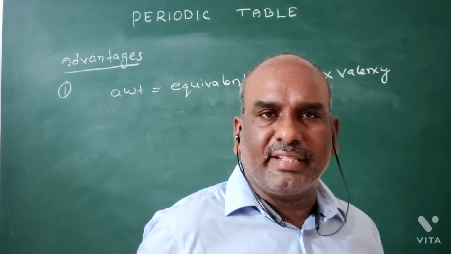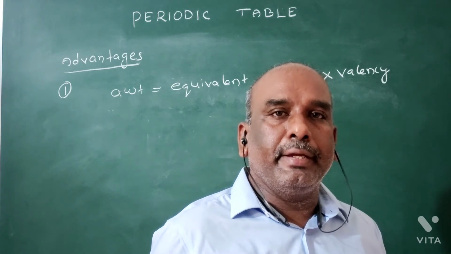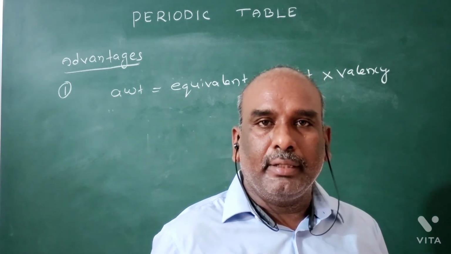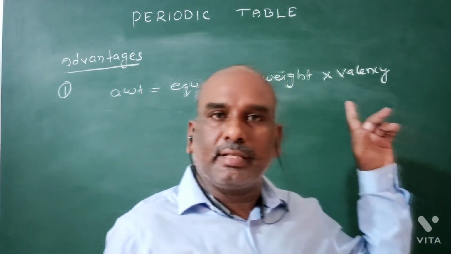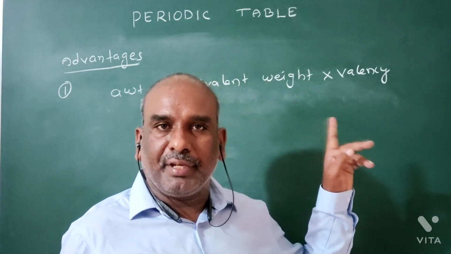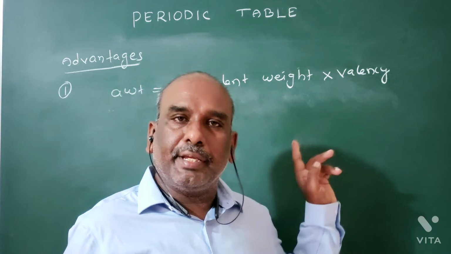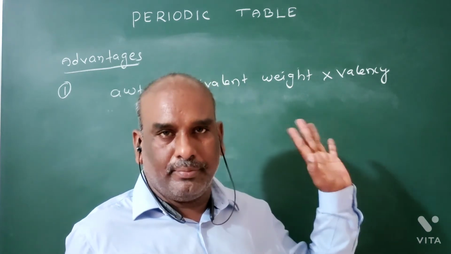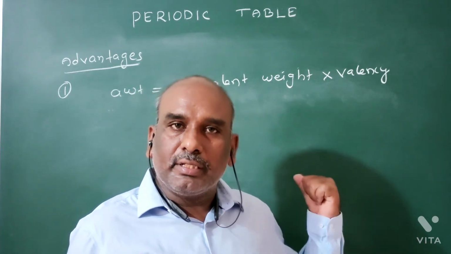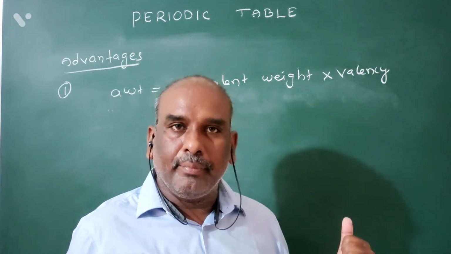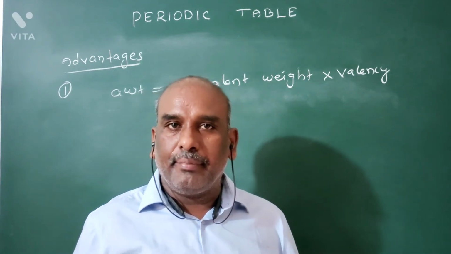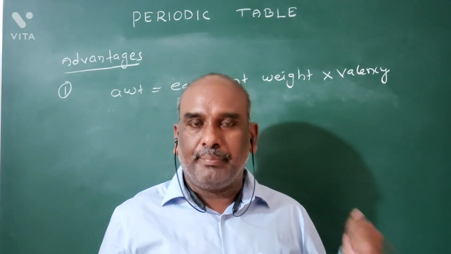What is valency? Combining capacity of an element is called valency. We will discuss valency of various elements in the periodic table at last. Okay, it is the second advantage. He corrected atomic weights of beryllium, indium, and osmium.